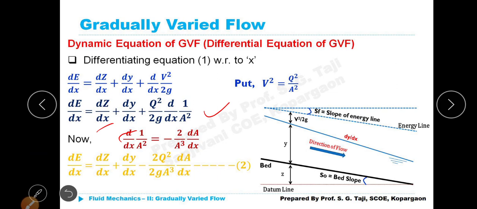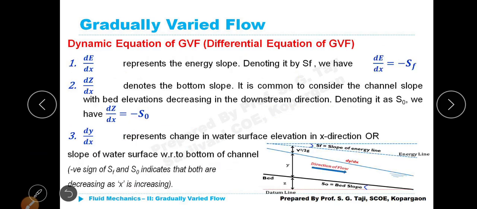Now, d by dx of 1 upon A squared is equal to minus 2 by A cube dA by dx. Therefore, the equation becomes dE by dx is equal to dz by dx plus dy by dx minus 2Q squared by 2gA cube dA by dx. These two get cancelled away.